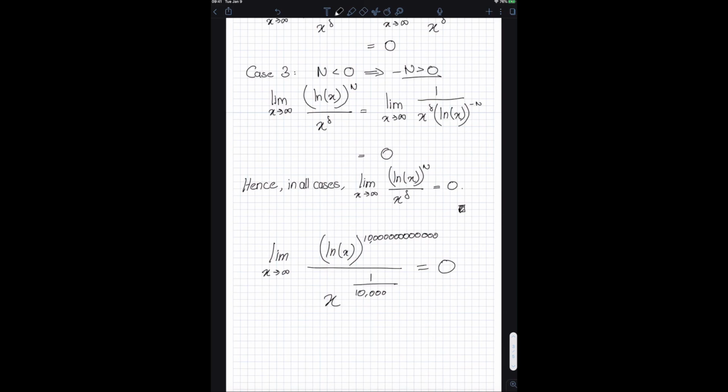I mean, you wouldn't expect this limit to be 0 because the numerator is just a very, very huge number. Even if you just plug in x equals 2, the numerator is way larger than the denominator. But once again, as x approaches infinity, the denominator does grow much faster than the numerator.